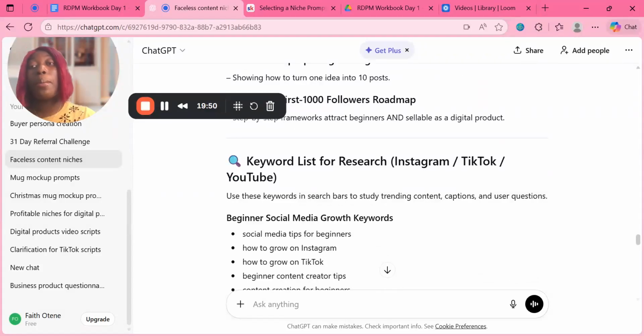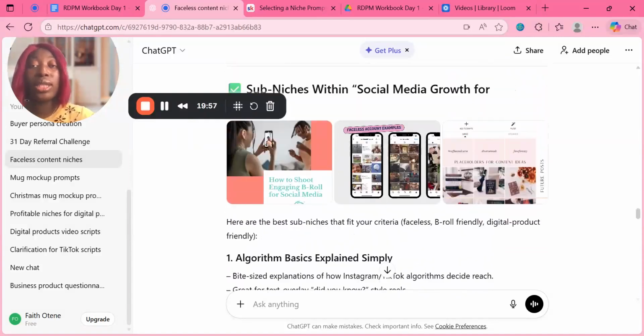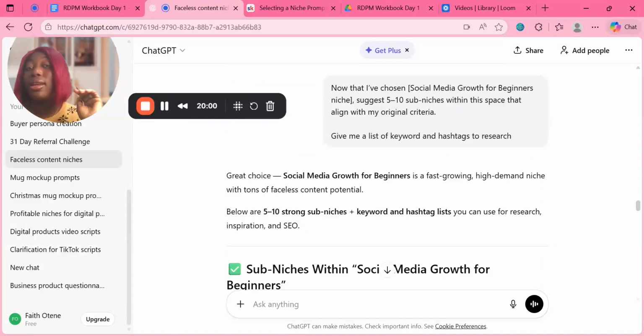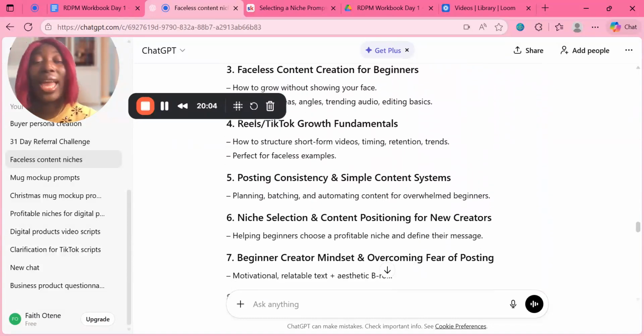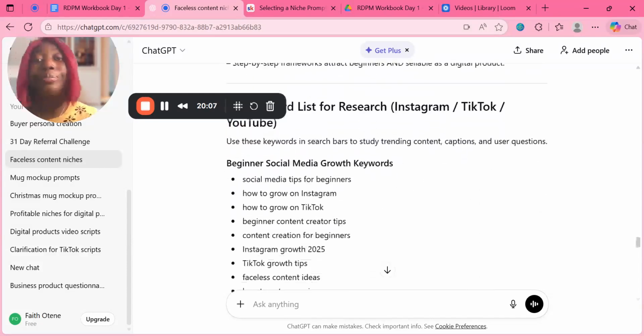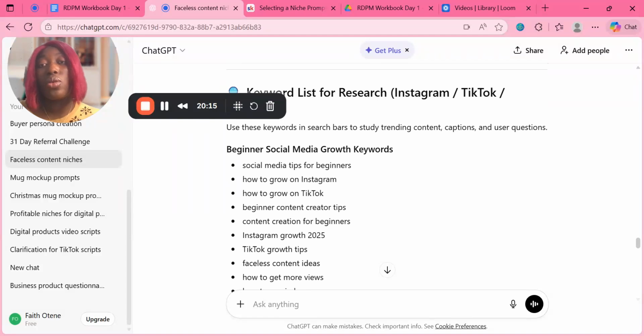And that's it. Now, remember, at the end of the chat, we told ChatGPT to give us an SEO keyword, and we did that right here. Give me a list of keywords and hashtags to research. Now, these keywords can be used after the end of picking your niche and all that. You can now start using these keywords to search based on your niche. So I don't just start searching any keywords. You can use these keywords for now because I'm talking about growth on social media. This is the kind of keyword I'm going to be checking for.